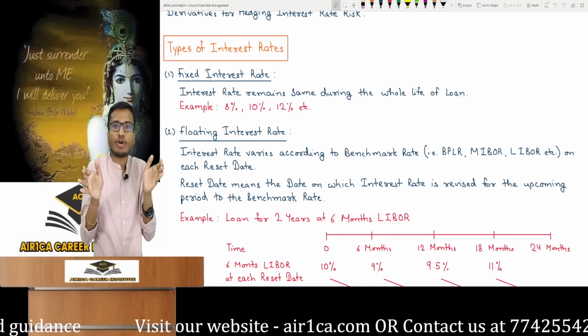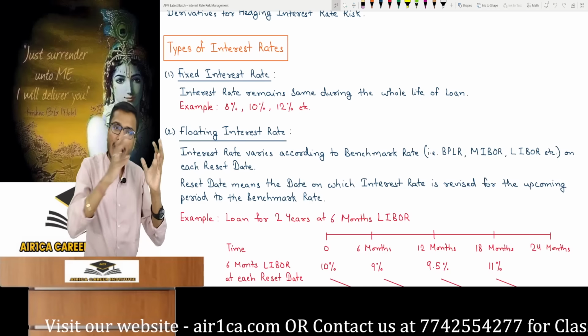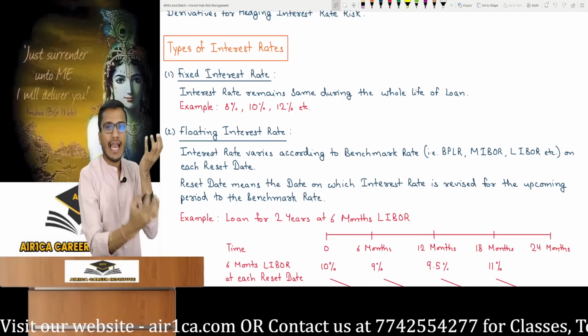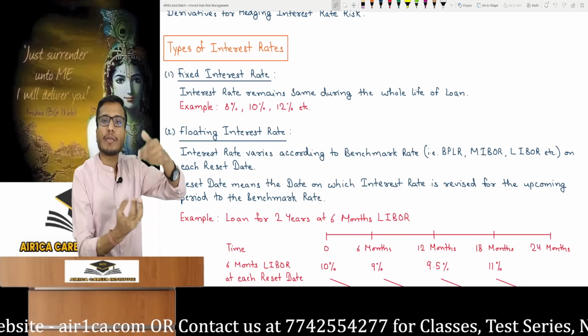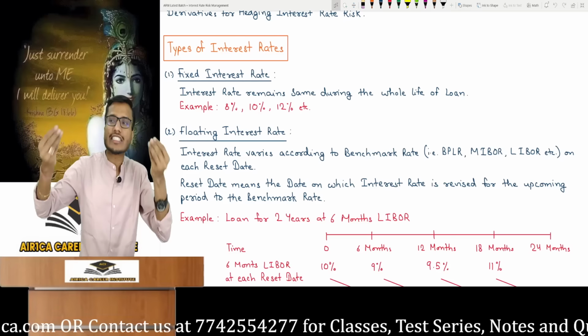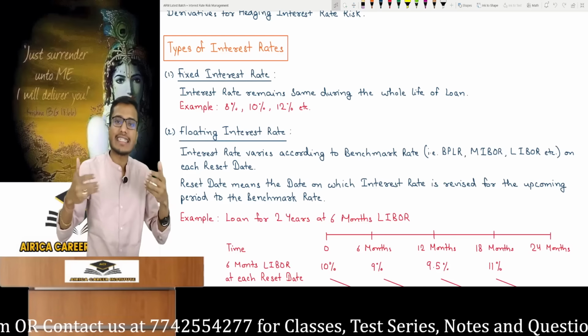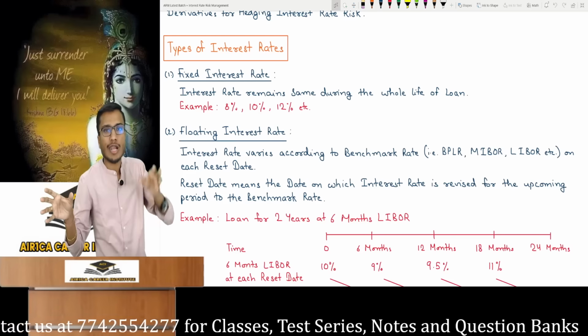When we are studying this chapter, the very concept of a loan will always have to run parallel in your mind. We study interest rate derivatives, meaning a derivative contract with interest rate as the underlying asset. But an interest rate doesn't have any meaning alone. For instance, if I say the interest rate is 10%, now 10% of what? What is it for? So an interest rate alone has no meaning. What is necessary to have with it? A loan. So the term loan will always run parallel with us in this chapter. This chapter cannot exist without a loan.